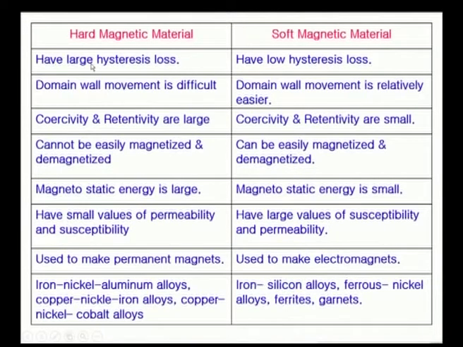Hard materials have high or large hysteresis loss, and here domain wall movement is difficult, while here it is easier. Hard magnetic materials are very difficult to demagnetize, and soft magnetic materials can be easily demagnetized. Because of these properties, soft magnetic materials are useful in electromagnets and so on, whereas for permanent magnet applications, hard magnetic materials are used.